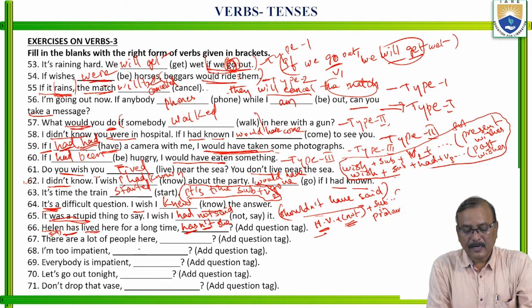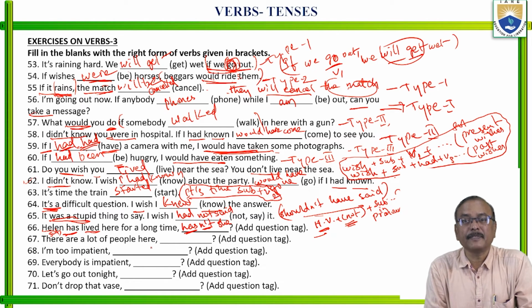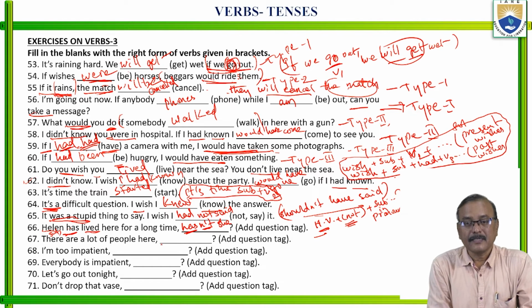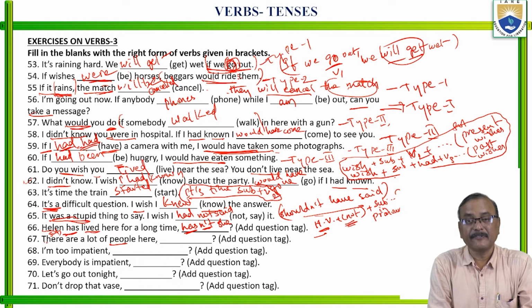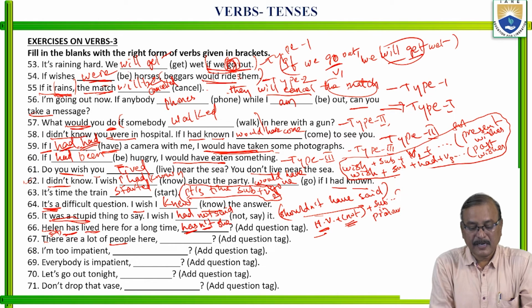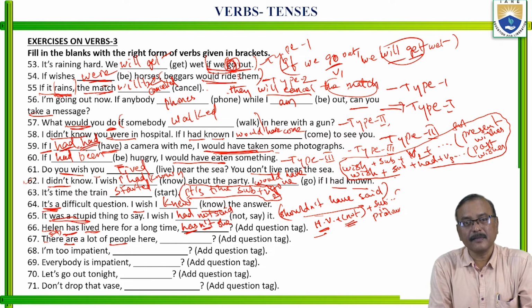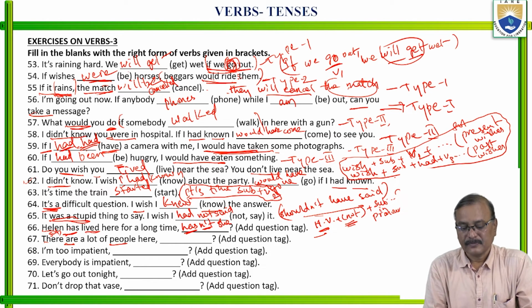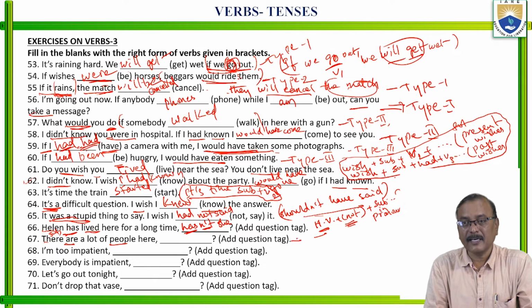Next, there are a lot of people here. What is the subject here? People only, not there. There is an adverb of place, and a place cannot be the subject. There are a lot of people here. So the verb are is the helping verb. So what do you say here?